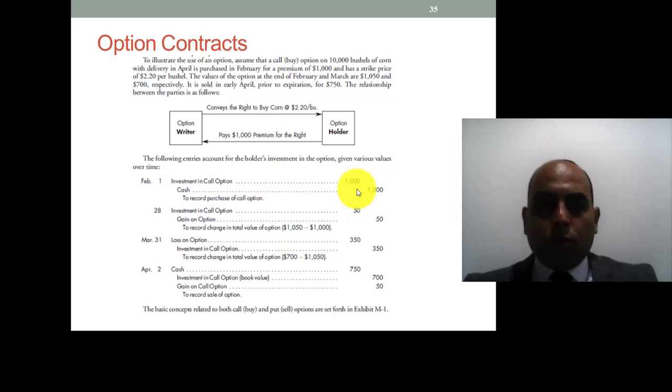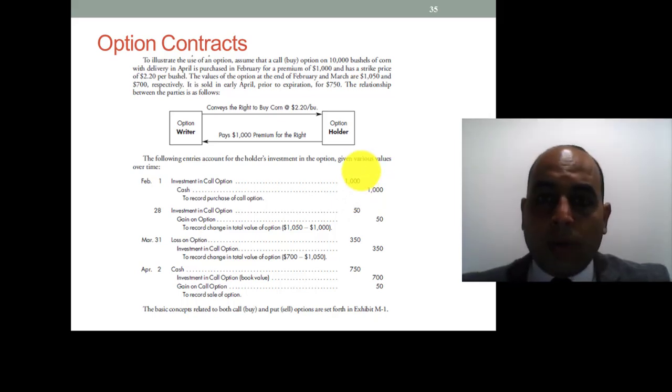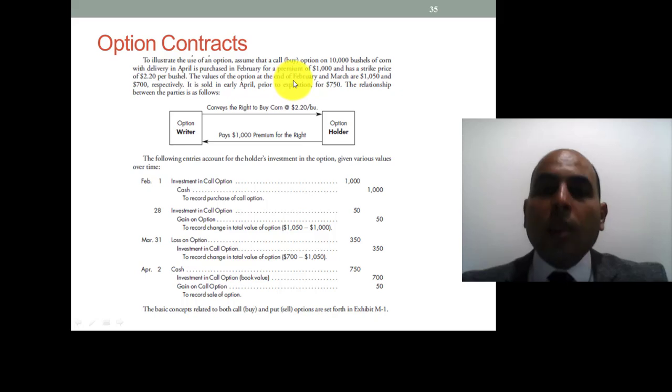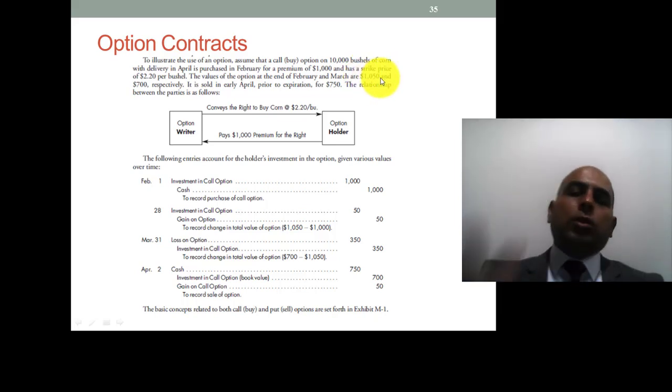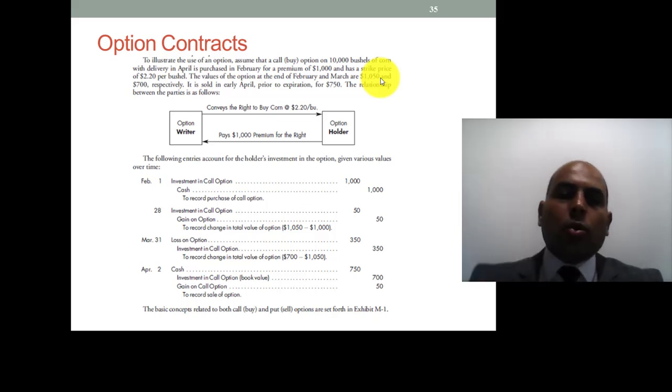Days move on, and at the end of February, the month we acquired the option in, the option price increased to 1,050. In this case, we have a gain on investment, and you have to record it.